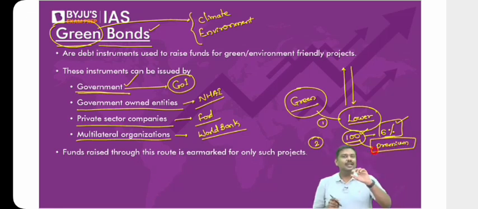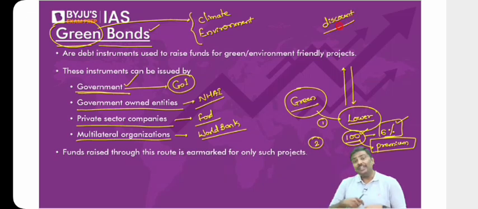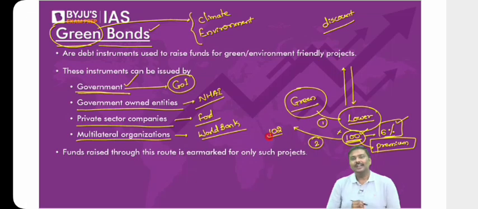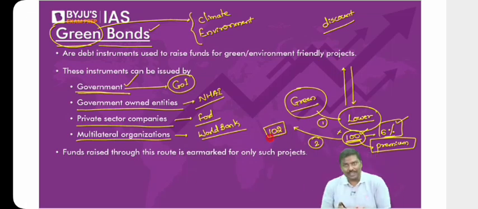What do you mean by premium? Last class, that is Friday, do you remember issued at discount? Do you remember the concept? That is, if the face value is 100 rupees, you will not issue at 100, you will issue at lower than 100 rupees. Now, in the case of green bonds, they are not going to issue at face value. Rather, they will issue it at, let's say, 102 rupees. What is the meaning of it?